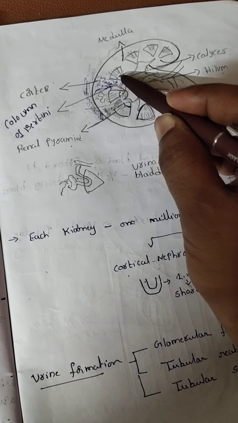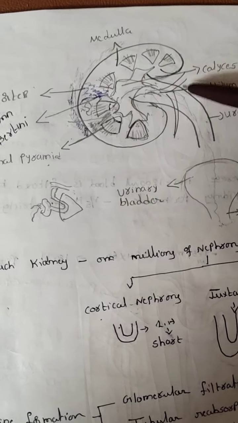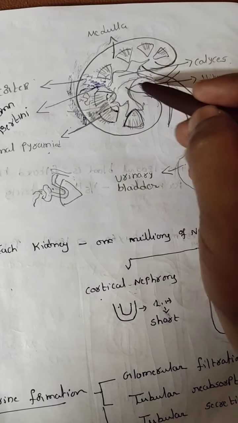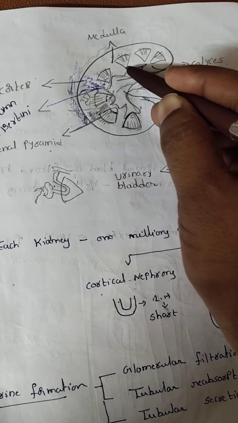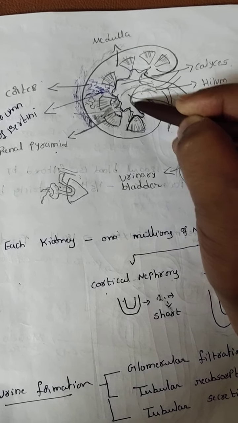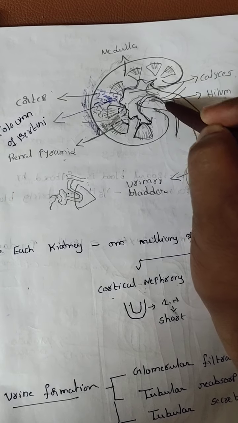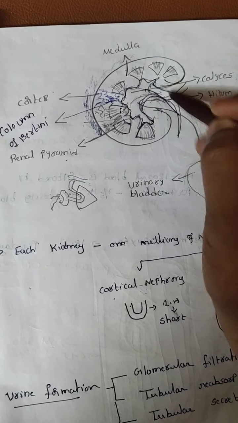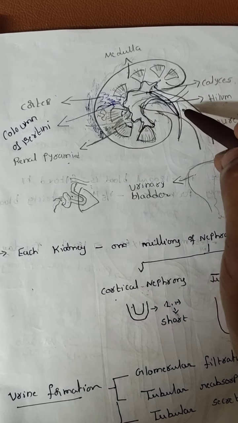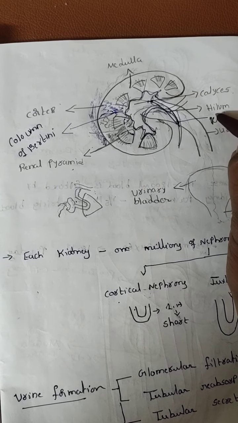This is called what? Renal papilla. And there are finger-like projections in the pyramid regions. This part is called the renal calyces. The renal calyces continue into a cone shaped one, called the renal pelvis.